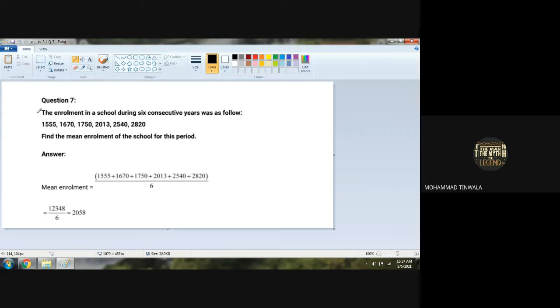Chalo, question number 7. Read this. Question number 7. The enrollment in a school during six consecutive years was as follows: 1555, 1670, 1750, 2013, 2540, 2820. Okay, so find the mean enrollment. We have to again find the mean, right? So we have to add all this enrollment together. And how many observations can we see here? 6. So after adding all this, we have to divide by 6.